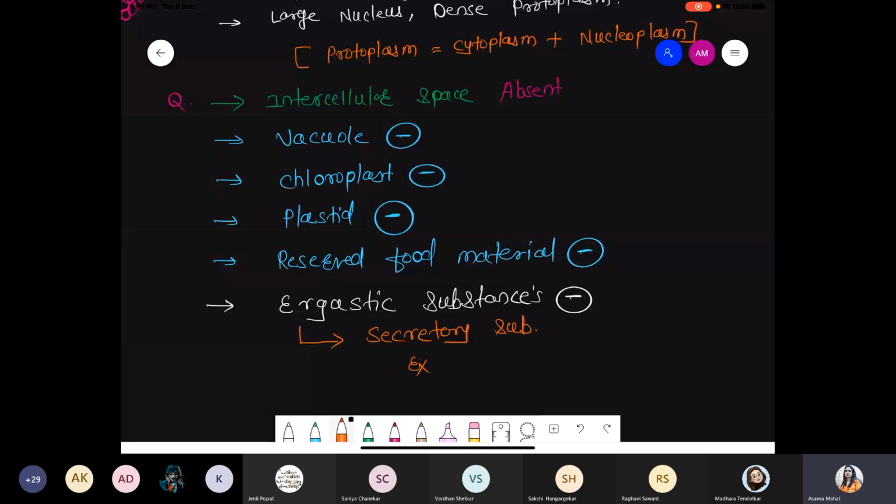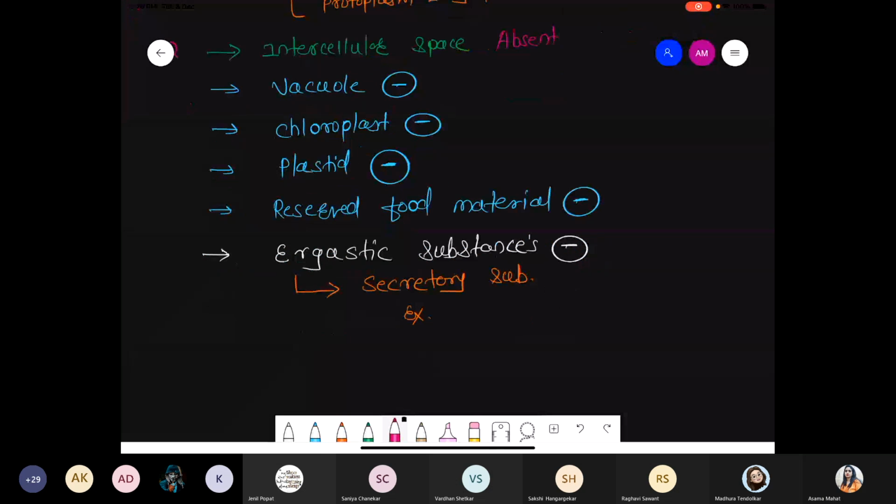Examples of secretory substance: gum, tannin, resin. These are a few examples which are secreted outside the plant body. Because meristematic tissue is very young tissue, a very delicate part, there is no requirement, as it is very small in size. Whatever characters we are talking about, it is not a permanent, mature cell.